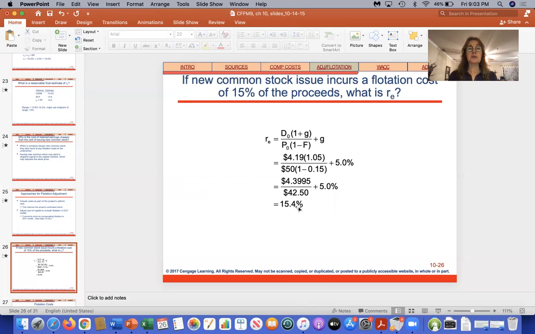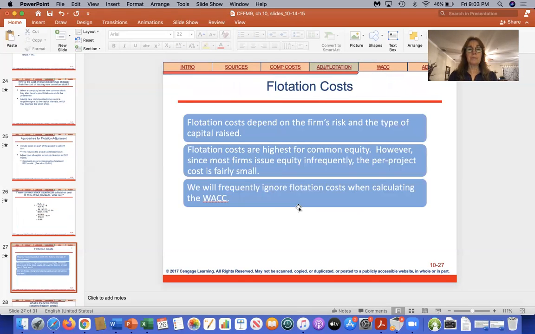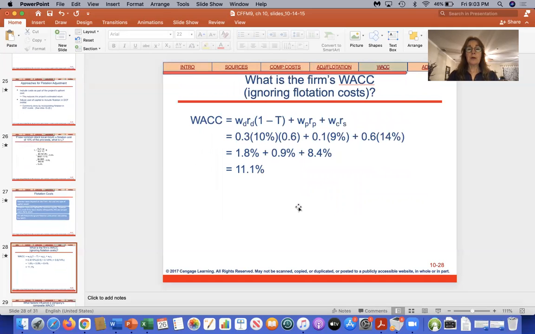But the flotation costs are nominal, so we don't have them in the formula. Okay, so now we can solve the formula for the weighted average cost of capital. So the first thing we did was we calculated the cost of debt. We calculated the yield to maturity on the bonds.